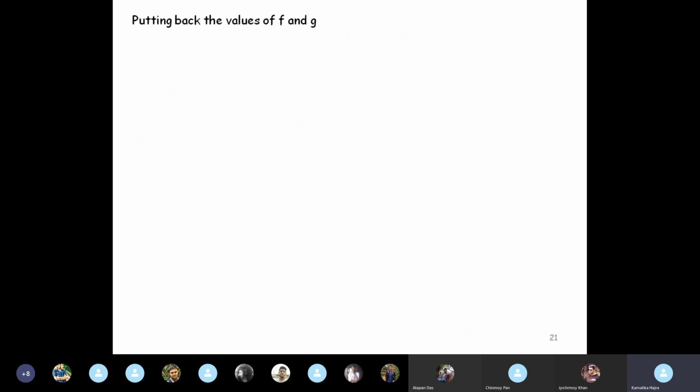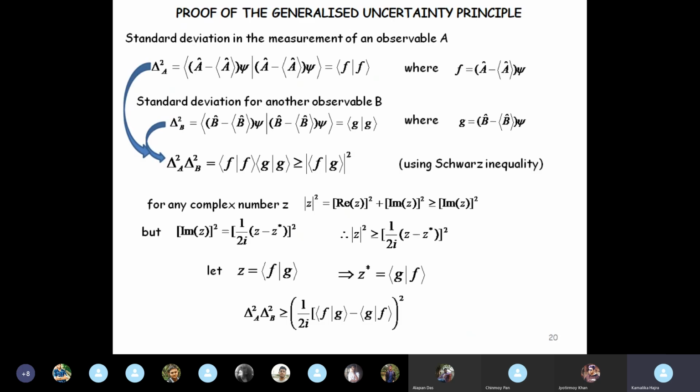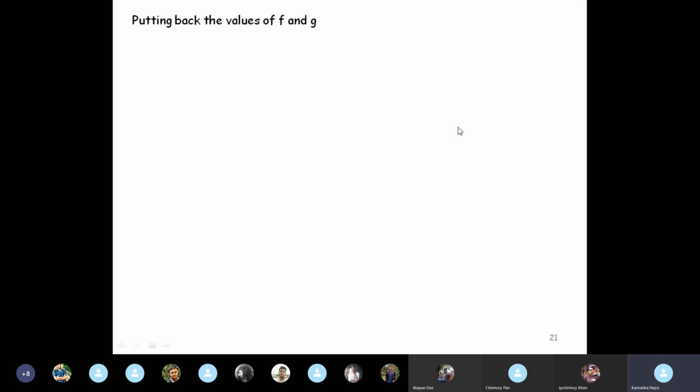All right, now putting back the value of f and g. Remember, we took f as A minus average A psi and g as B minus average B psi. So putting back the value of f and g, we get f dot g as this: A minus A average psi dotted with B minus B average psi.